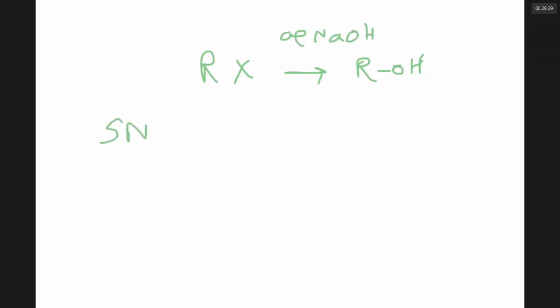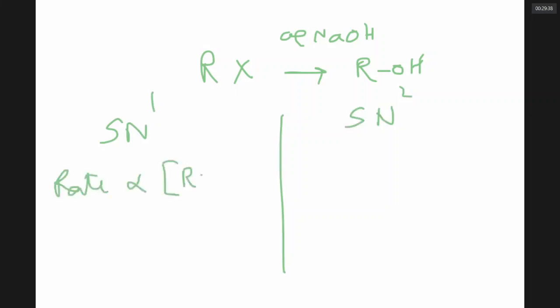So now we are talking about the reactions that alkyl halides undergo. What type of reaction, sir? Nucleophilic substitution. In this nucleophilic substitution, there are 2 types, SN1 and SN2. If the speed of the reaction is directly proportional to only the concentration of alkyl halide, then that is SN1.